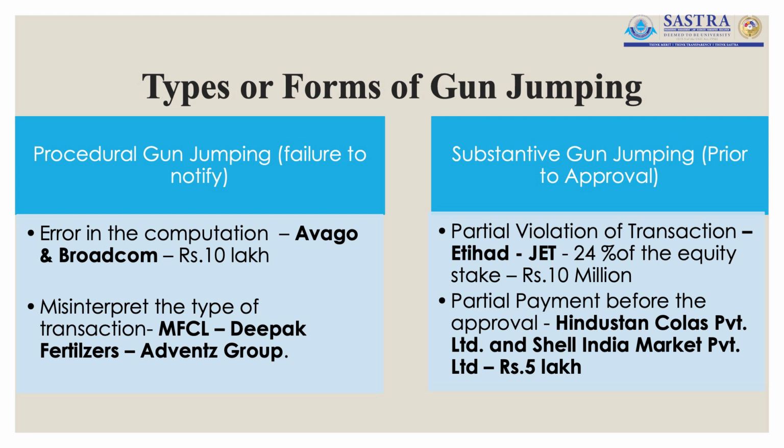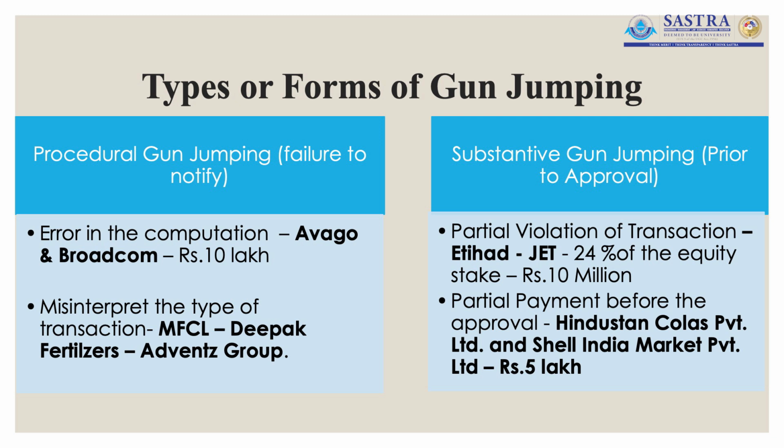If we look at the case of Avago Technologies and Broadcom Communication, when Avago Technologies acquired Broadcom Communications, they didn't file notice with the Competition Commission of India, and they didn't get the approval for the particular merger, and the reason that was given by the company was that there were errors in the calculation of the assets and turnover, and they presumed that the assets and turnover were below the threshold level, and they could get the exemption from the threshold level.